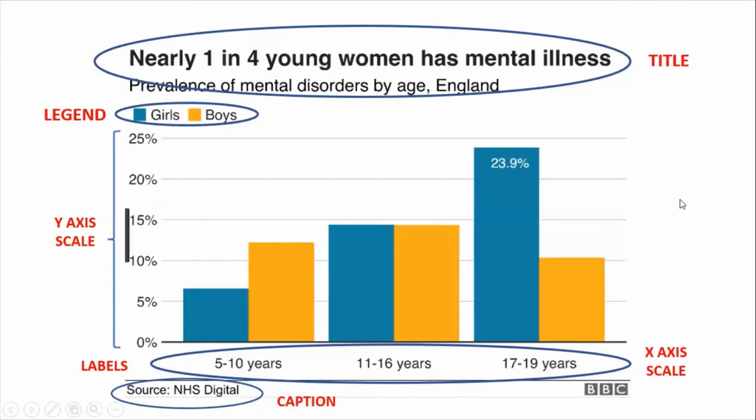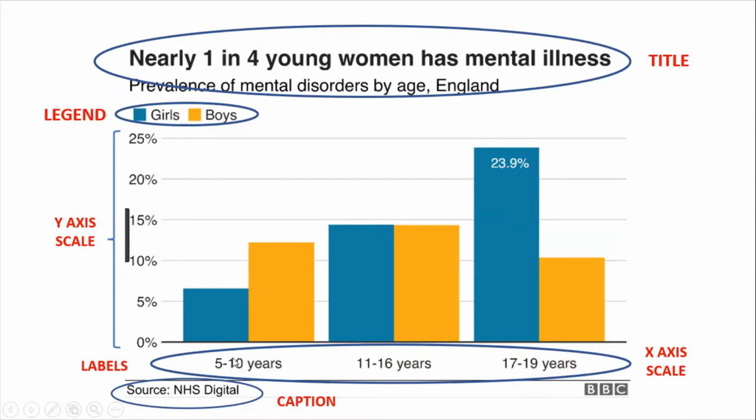Okay, continue with the next graphic. In this case, the title is Nearly 1 in 4 young women has mental illness. Prevalence of mental disorders by age in England. The legend is blue for girls and yellow for boys. In this case, the scale of the y-axis is percentages, it is measured in percentages.